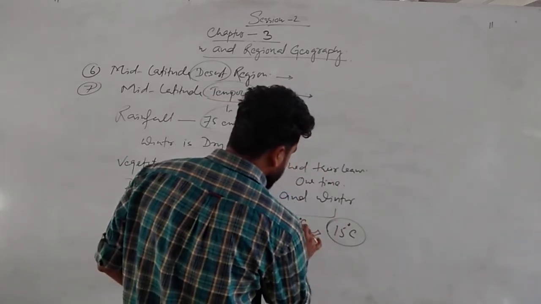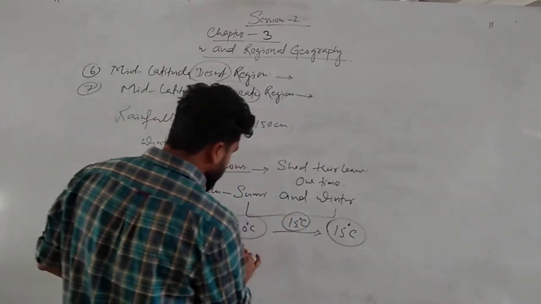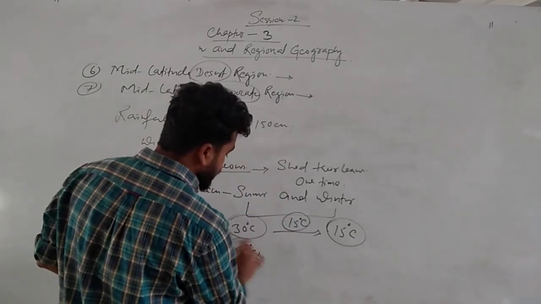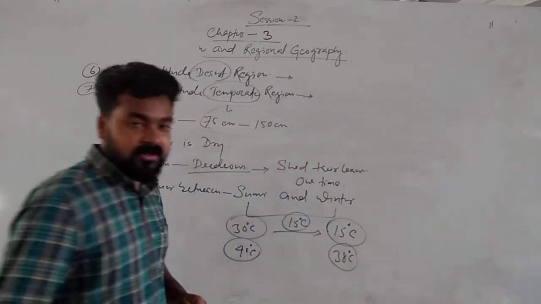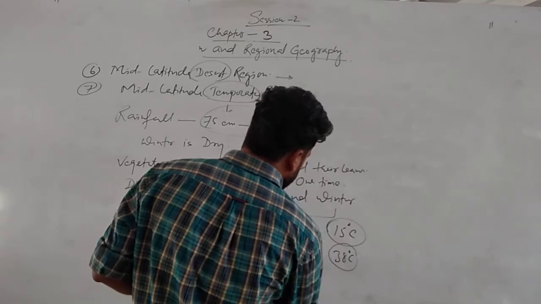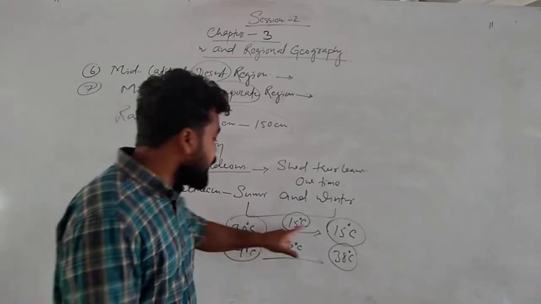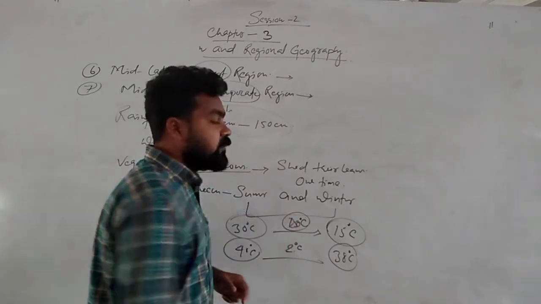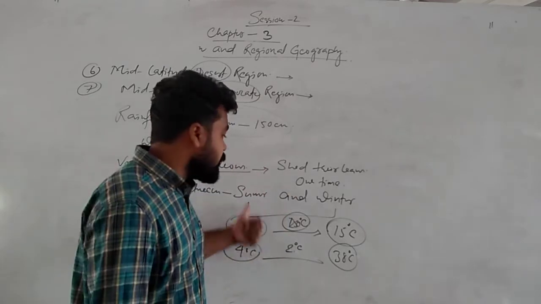But generally in the equatorial region, temperature is 40 degrees Celsius in summer and 38 degrees Celsius in winter. So there is only 2 degrees Celsius difference, which we don't consider a vast difference. But 15 or 20 degrees Celsius, that we consider a vast difference. That is called the temperature difference between summer and winter.